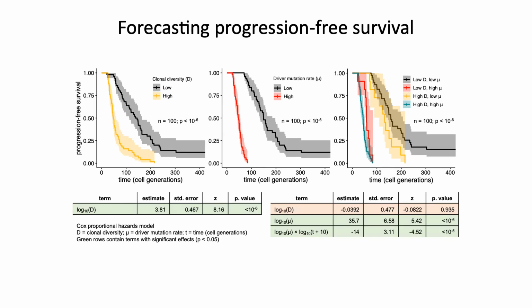However, if we adjust our results for the underlying driver mutation rate, we find that the correlation with diversity is no longer significant. So what we conclude is that diversity is only useful in as much as it's a useful proxy for underlying biological parameters that we can't measure.